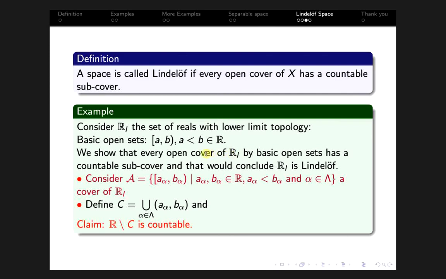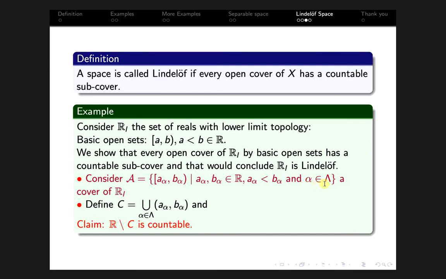Okay, so consider script A, that is, a collection of basic open sets closed a alpha comma open b alpha, where a alpha and b alpha are reals, and a alpha is strictly less than b alpha.